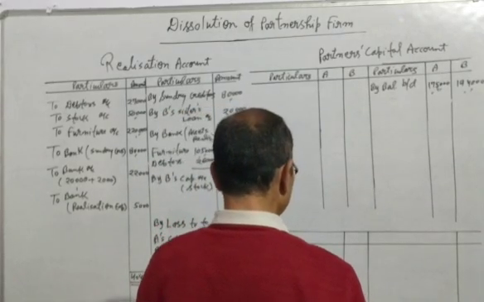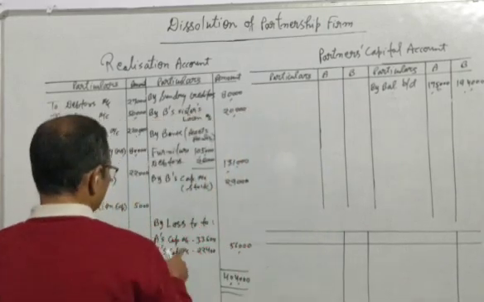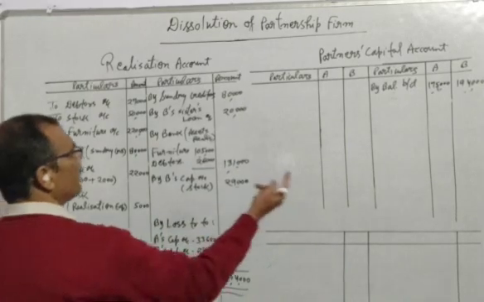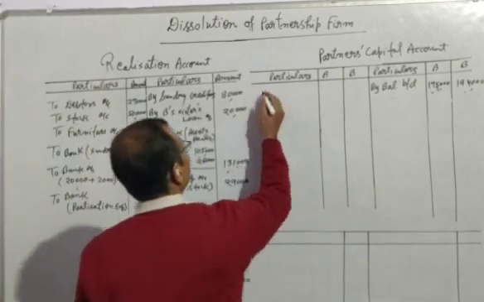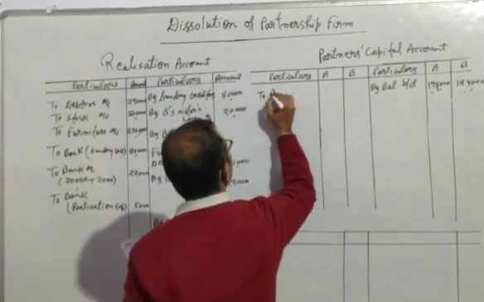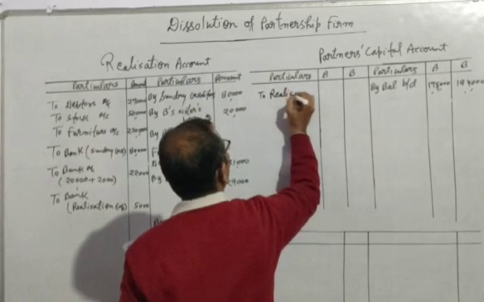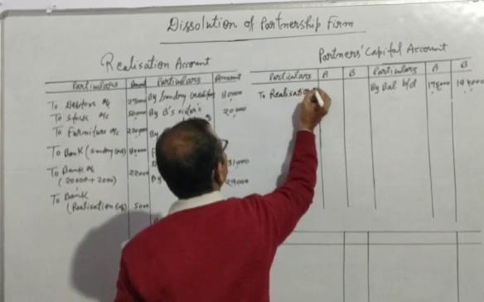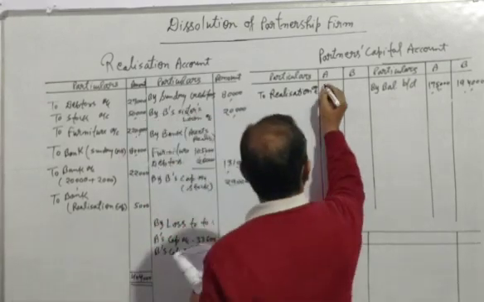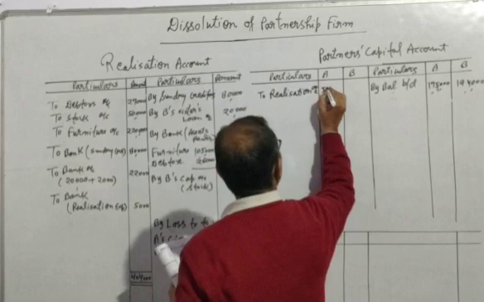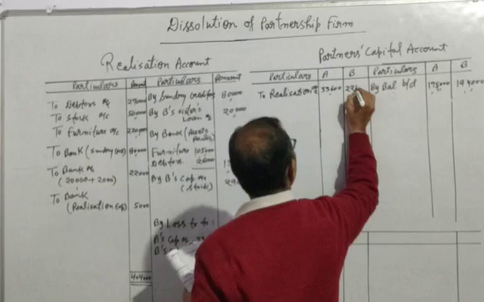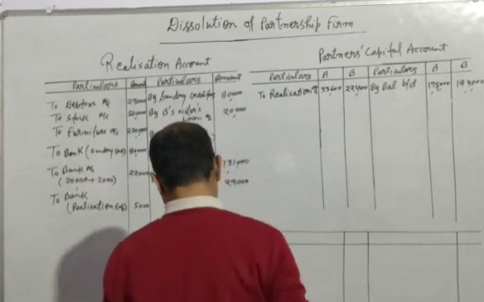After that, now you are seeing here, this is the loss, and loss is given in the credit side. So we will write here in the debit side by the name of accounts name. We will write here to realization account, and the losses will be written here, 33,600, 22,400.